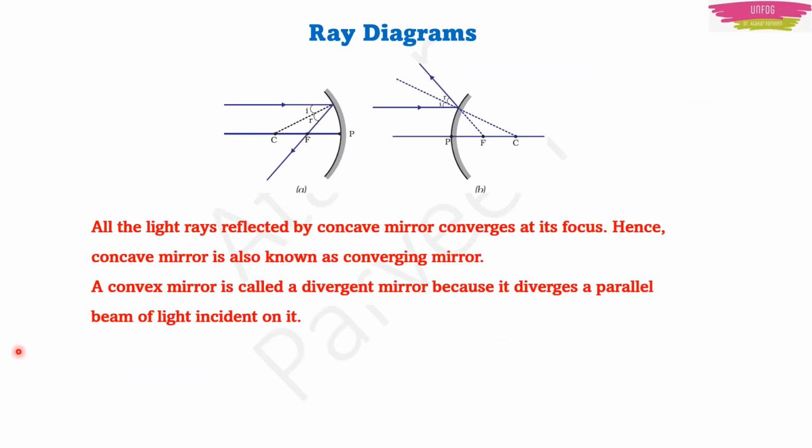Here we have noticed that all light rays reflected by a concave mirror converge at its focus. And in a convex mirror, what is happening? There is a divergence. A convex mirror is called a divergent mirror because it diverges a parallel beam of light incident on it. So a concave mirror is called a converging mirror and a convex mirror is called a diverging mirror.